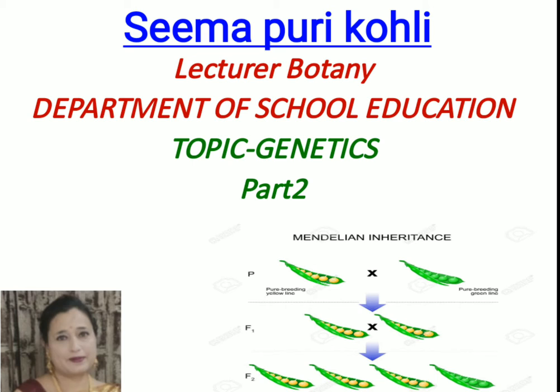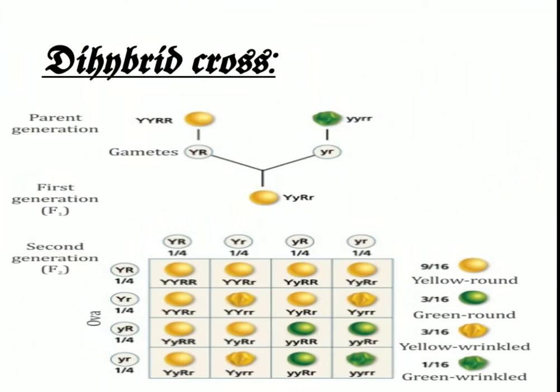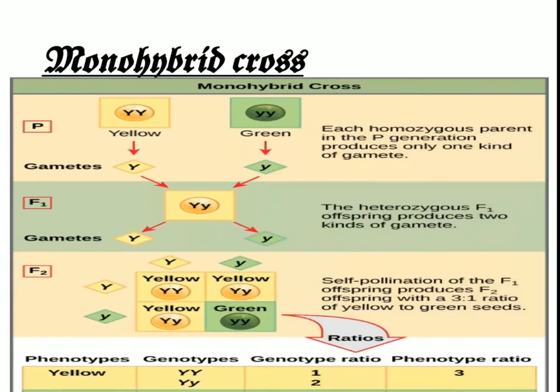So, my dear students, in the last lecture, I told you that Gregor John Mendel performed experiments on Pisum sativum, and he did two crosses, one called the monohybrid cross and the second called the dihybrid cross. According to the results obtained from these two crosses, he gave four laws of inheritance. First is the monohybrid cross. Let me explain what I mean by the term monohybrid cross.